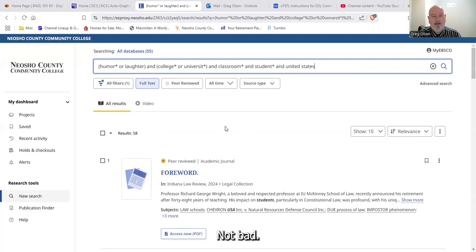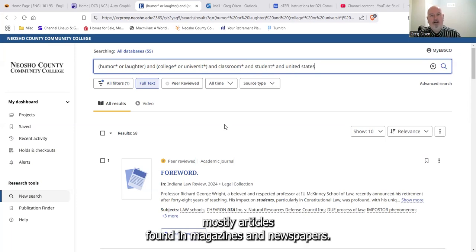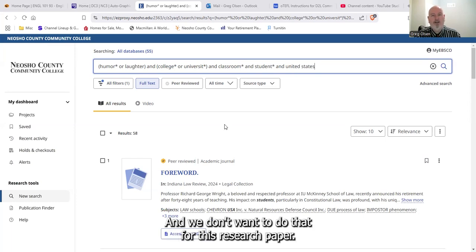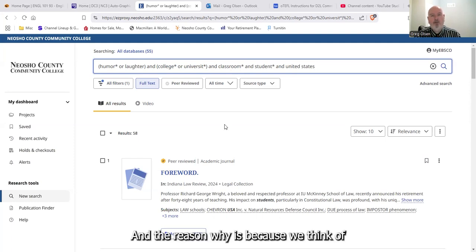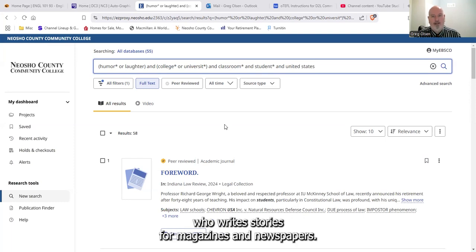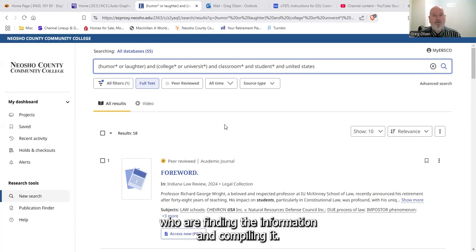58's not bad. On the last essay, we were looking at mostly articles found in magazines and newspapers. And we don't want to do that for this research paper. The reason why is because we think of who writes stories for magazines and newspapers. They are journalists, they are researchers like us who are finding the information and compiling it.